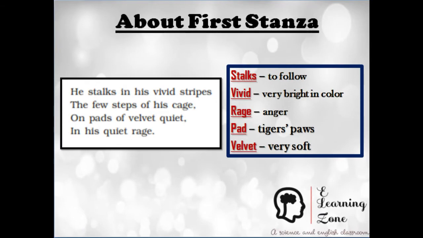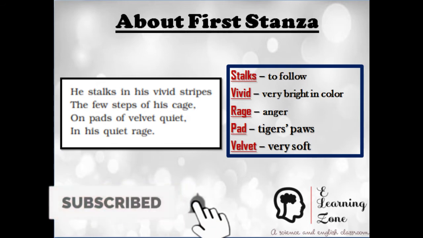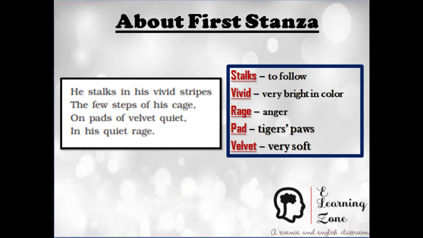Now let us go through the first stanza once. He stalks in his vivid stripes the few steps of his cage, on pads of velvet quiet, in quiet rage. So here the poet says that the tiger moves in his cage. The tiger is moving here and there in his cage.